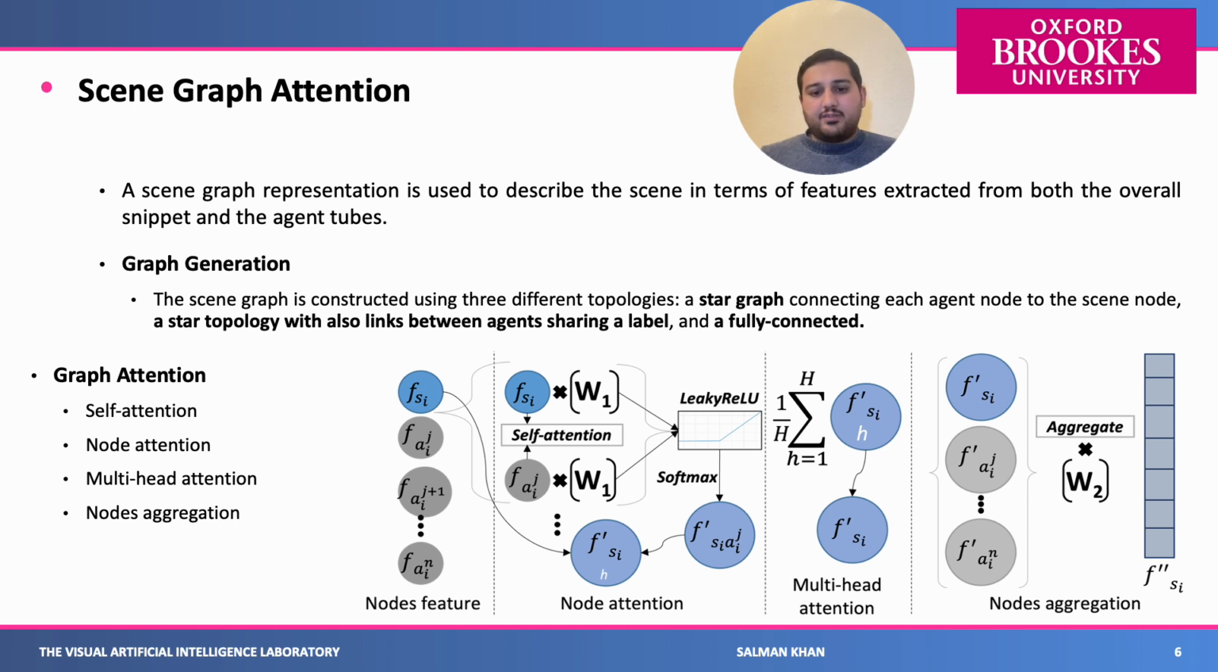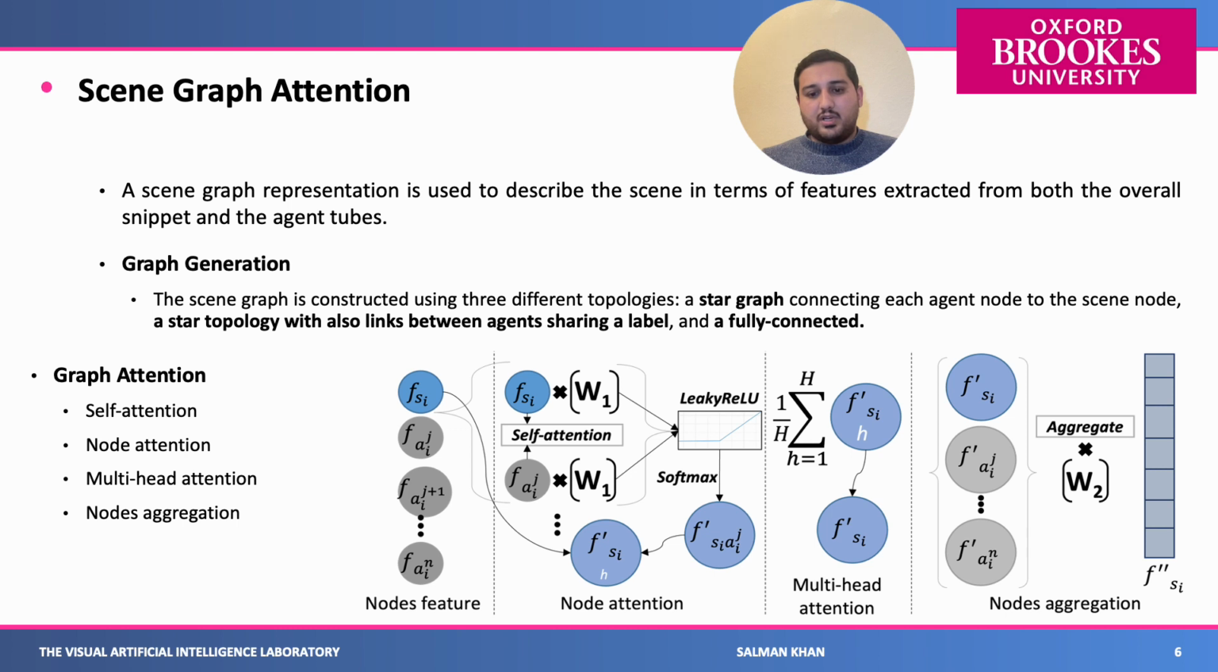After applying a self attention, we forward them to the activation function. For activation, we are using a leaky ReLU and then pass it to the softmax to normalize all these features. This whole step is called node attention.